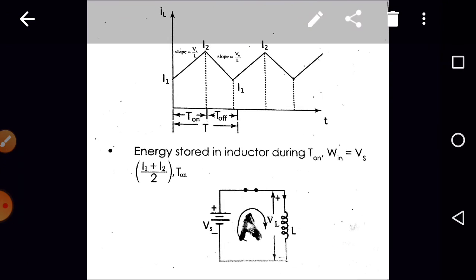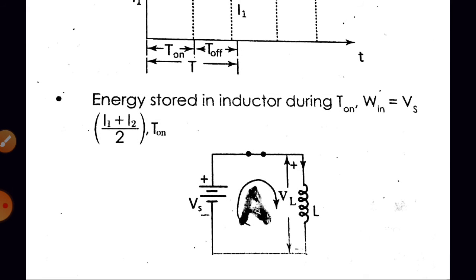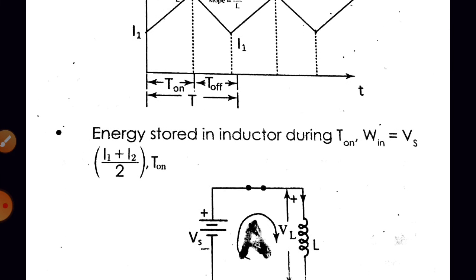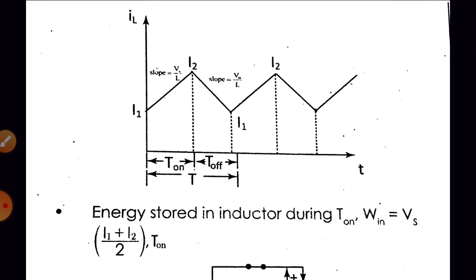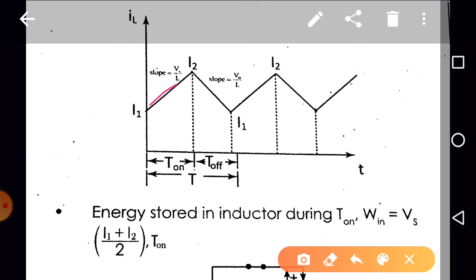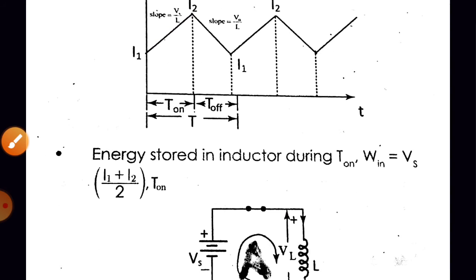Here we have drawn it. When the switch is in the on state, the circuit will be like this, right? VL is equal to Vs. And what about the current flowing through the inductor? Inductor current IL will be increasing from I1 to I2. Okay, for the very first cycle it will start from 0, but for continuous cycles it will start from I1, right? So it will change from I1 to I2, right?